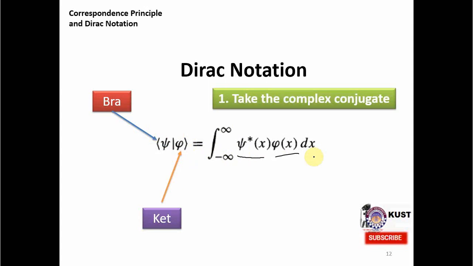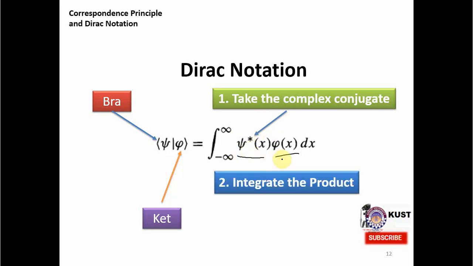So this is actually the take. There are two steps to calculate the integral of this product. First, take the complex conjugate of one of the wave functions you want to calculate the product of, and the second step is to integrate this product, and this will give you the probability.